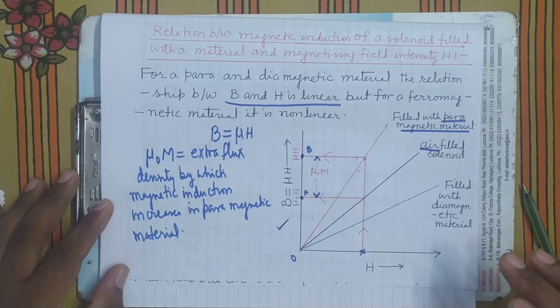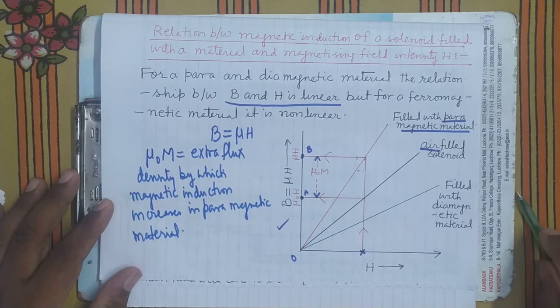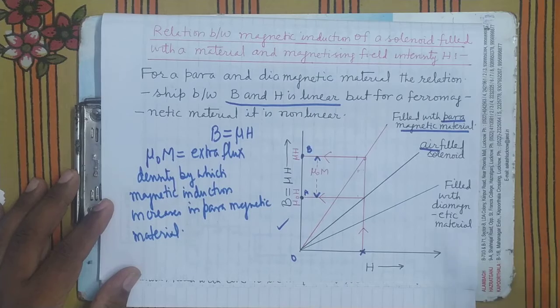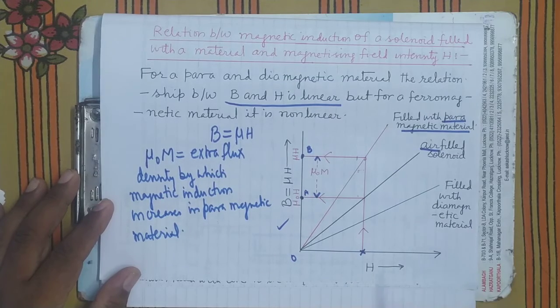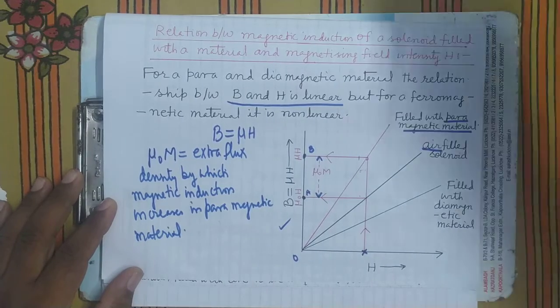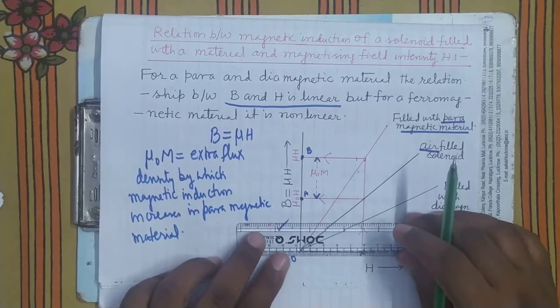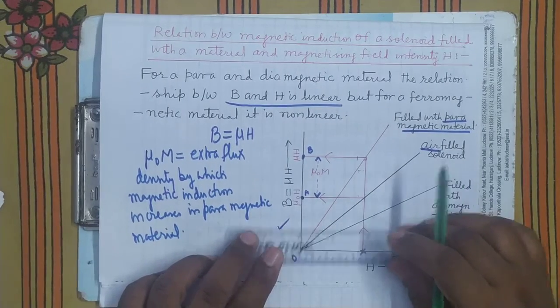Now see here, if you plot the same graph for diamagnetic material, what will you find? You will find that in diamagnetic material, magnetic induction becomes less than the value which was in air at that value of current. And how much has it decreased?